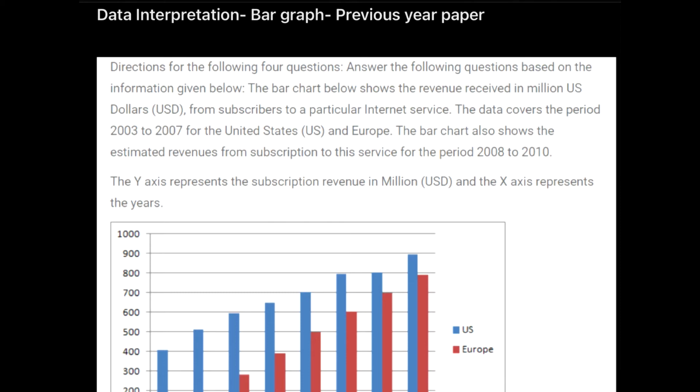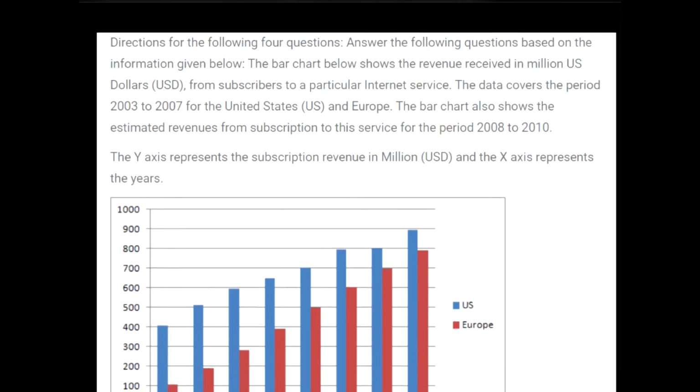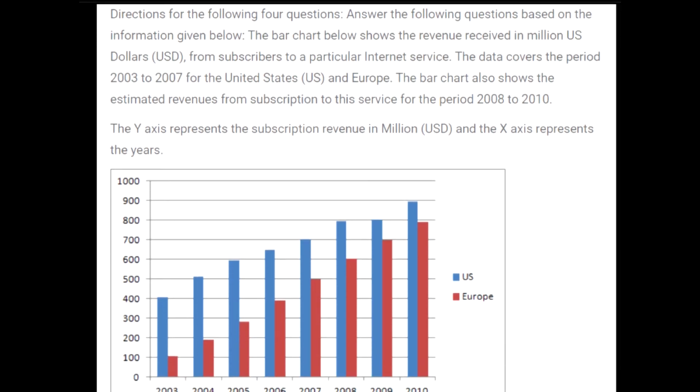What I'll be doing is giving you some concepts and types of questions which do come in these bar graphs. Try to trust me. I know you would not at the first go, but I would make you trust me by saying that there are three categories of questions which we expect in a bar graph related question paper. Earlier when we were kids, we used to do questions like what is the change, who has scored how much, addition, subtraction. And as we proceeded to a higher class, we did the percentage questions.